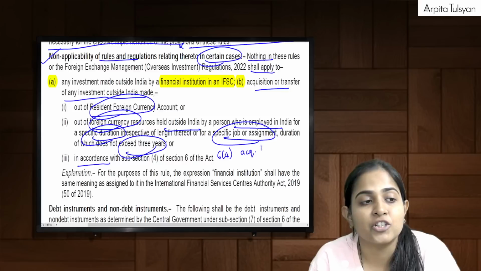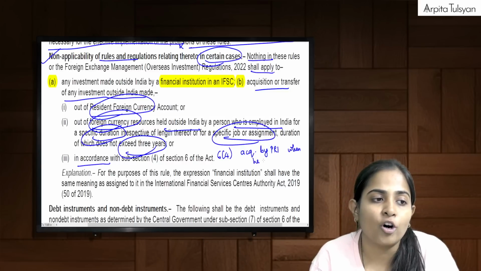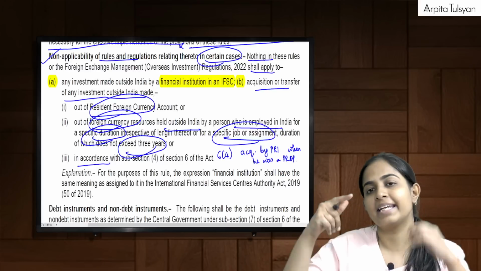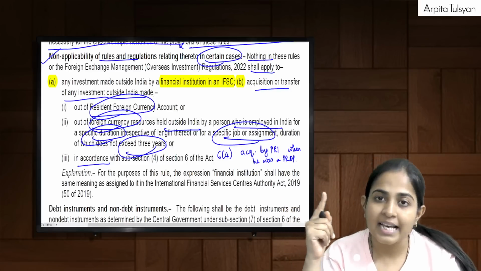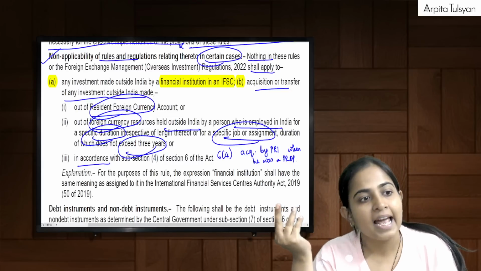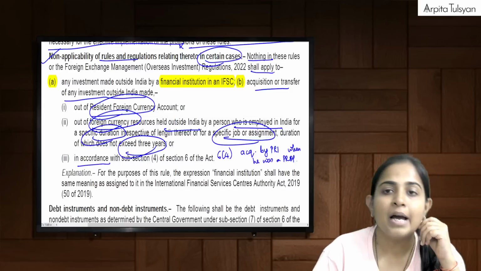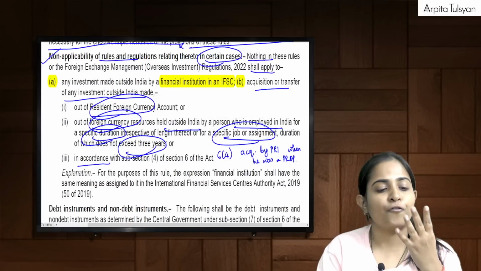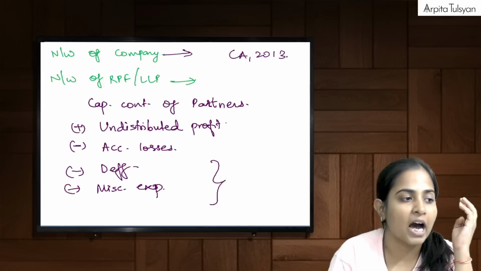Means he had purchased some investments outside India when he was a PROI, so we are not at all concerned with that. Now that particular person has become a PRI, so these rules won't apply. So these are the four cases where these rules and regulations are not applicable.